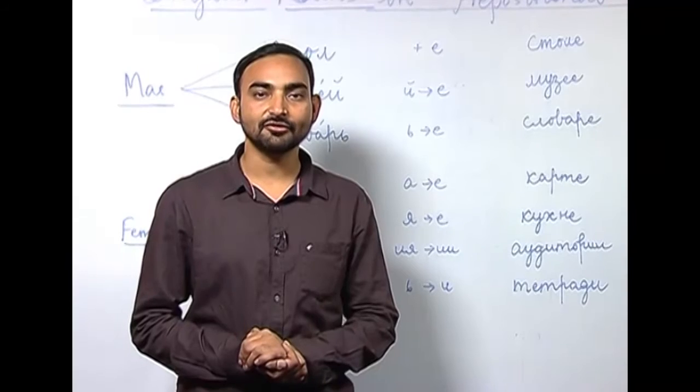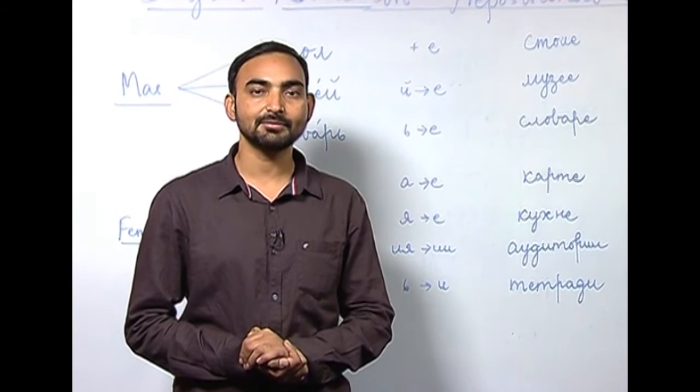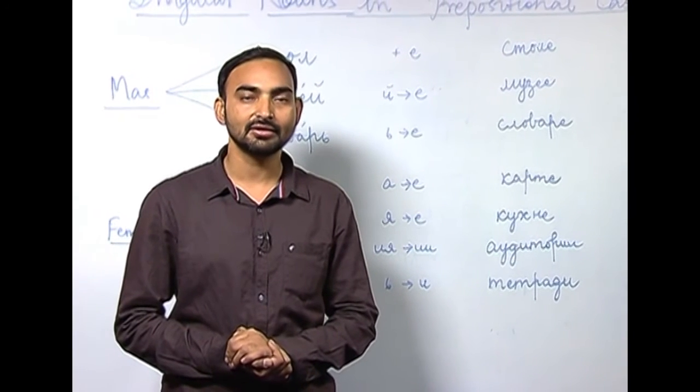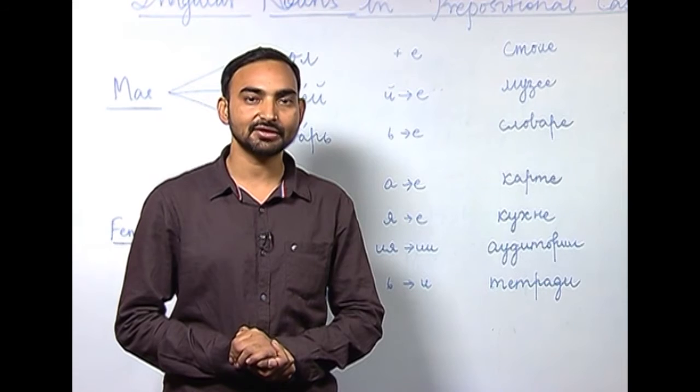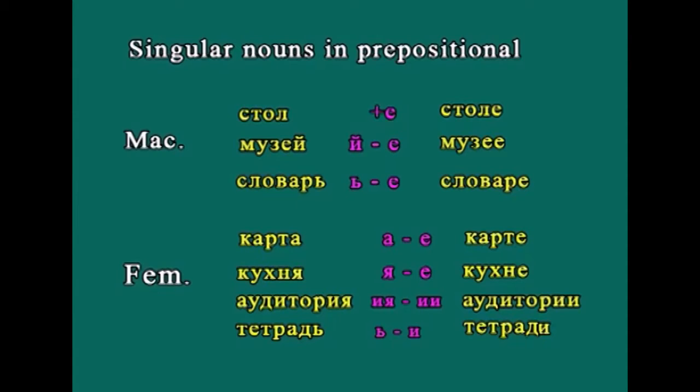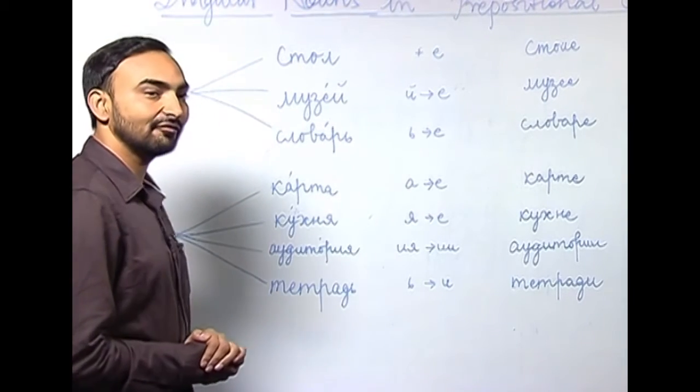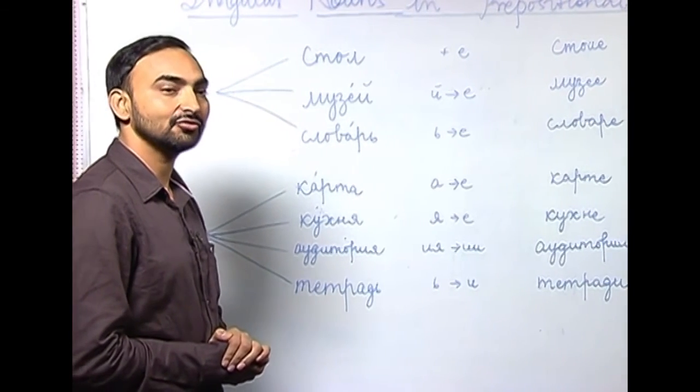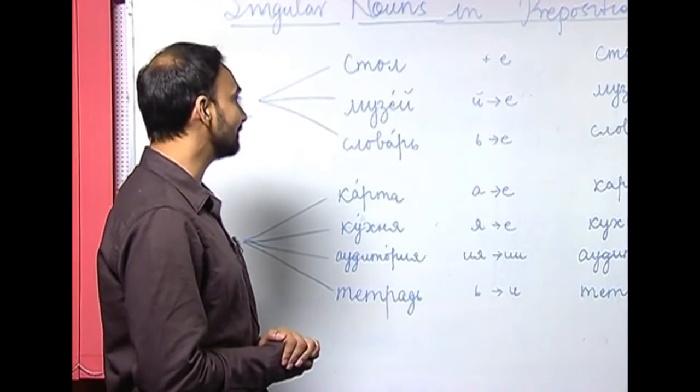The locative case of nouns is used after certain prepositions like в, на and some other prepositions which will be described later on. So, let us see how a noun changes its form in the locative case or prepositional case. For example, if a noun comes after в or на, which are prepositions to denote the location, what happens?